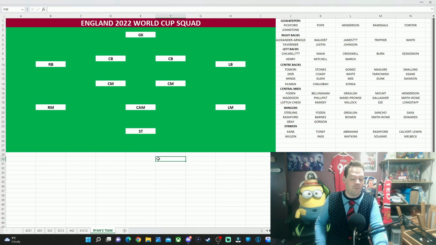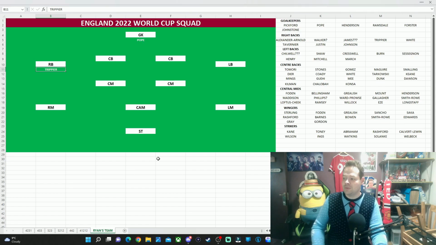So let's just start with the goalkeeper, and I am going to go for Nick Pope in goal. In my opinion, the best goalkeeper, arguably in the entire Premier League so far this season. They've been outstanding, Newcastle, defensively, and he has been a big part of that. And speaking of Newcastle, the right back is, of course, going to be Kieran Trippier. I don't really think I actually need to say any more about that.